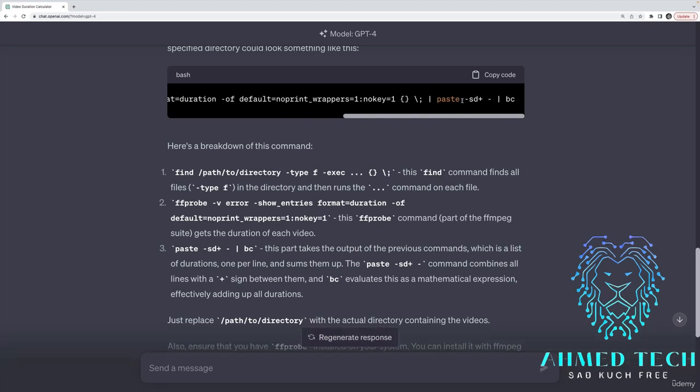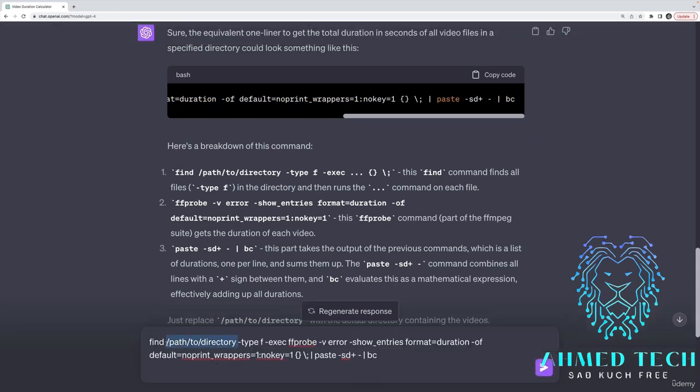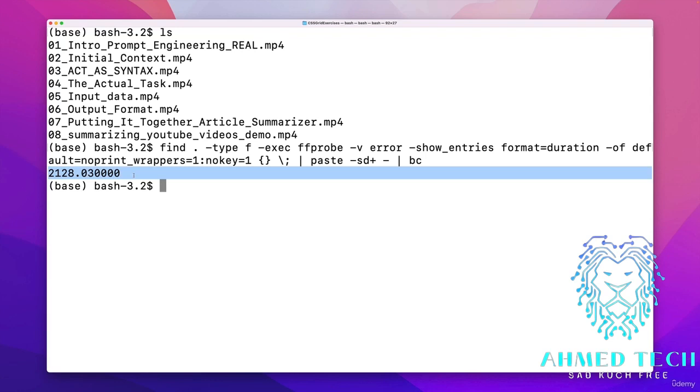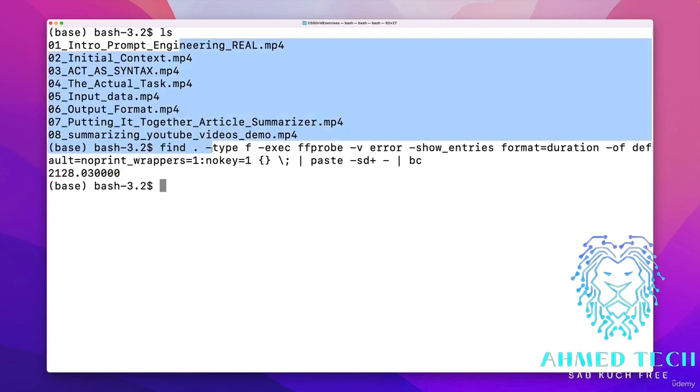And then it's using the paste command, which doesn't really work well on a Mac. So I'll just run this. I will have to replace this path to directory with the current directory, just dot, because I'm already in that folder. And actually it looked like it worked okay this time. Interesting. That's good to know. I was having trouble with the paste command a couple days ago. But it does look like, I can only assume this is a duration in seconds. There's no way that these 8 videos are 2,000 minutes.